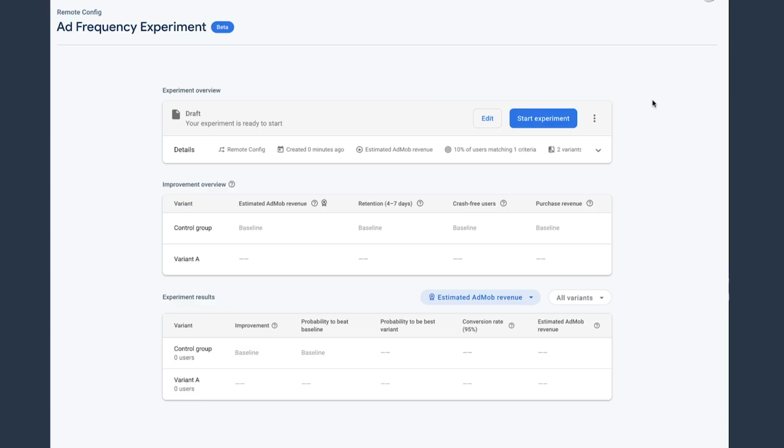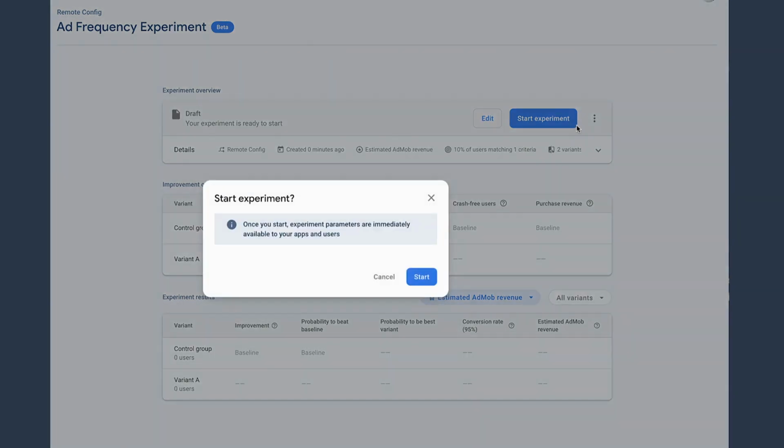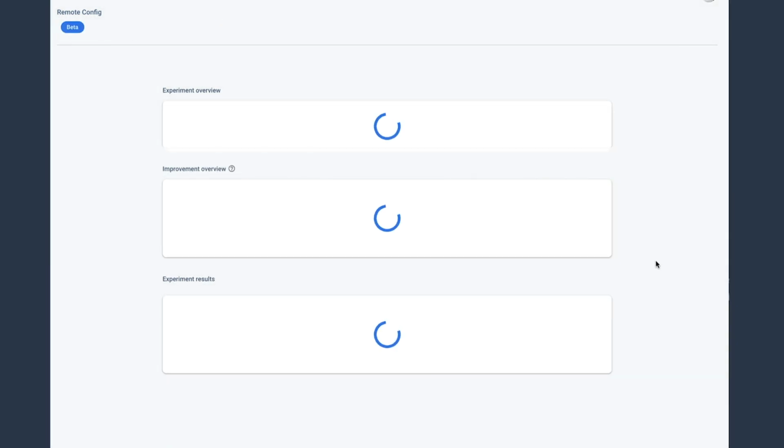But there is one last step. Back to you, Sumit, for that final piece. Right. So we've got everything wired up, and we've already set up our A/B test in the console, but we haven't started running the test yet. Let's change that by going back to the console and hitting the Start Experiment button. And boom, we are off to the races.